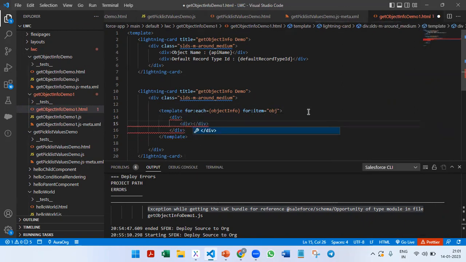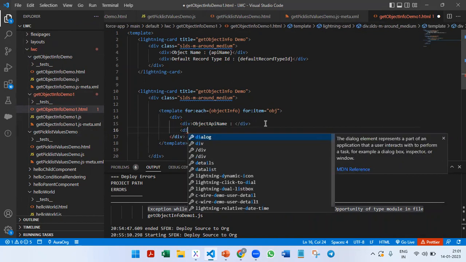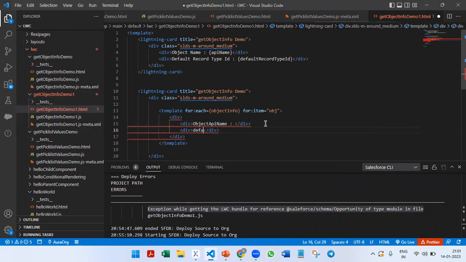First we will write the object API name. Okay. Then we will print the default record type ID. Okay, so here we are getting the error because we need to give the key.